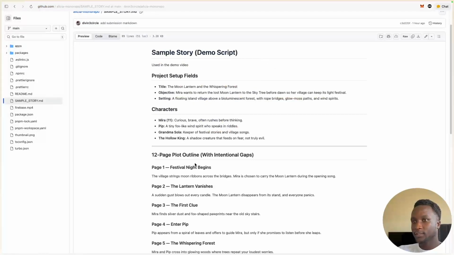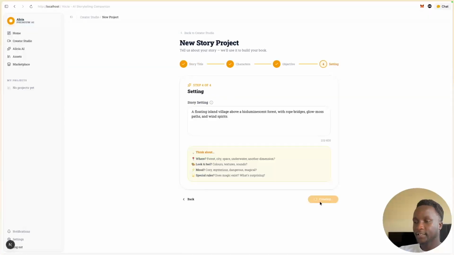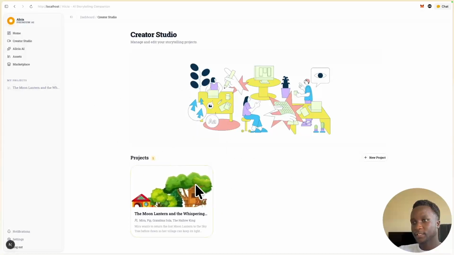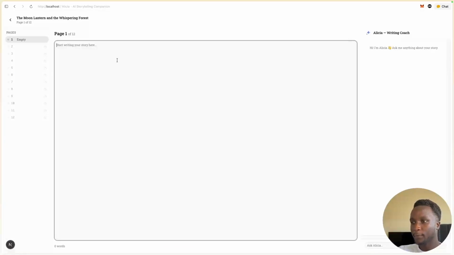I'm going to be using this sample story here. I'm not creative enough to come up with my own. So I'll do this, then get back to you. I'll say create story, and once the story is created, the user is taken to this page, which I decided to call Creator Studio. In the Creator Studio, once the child selects the project, they're taken to the process of writing.